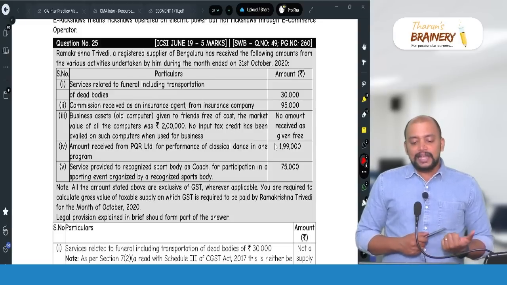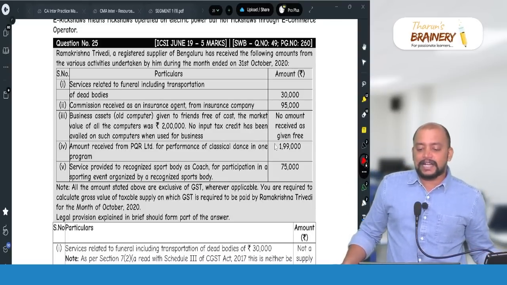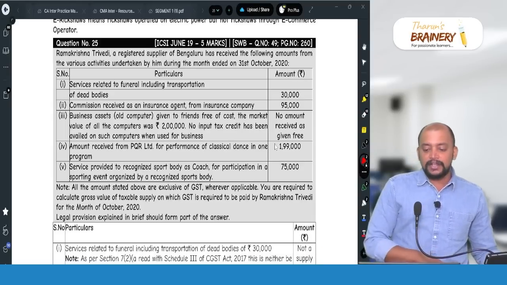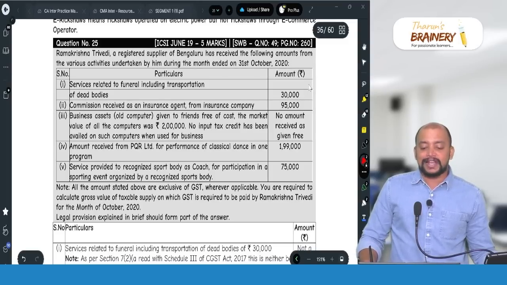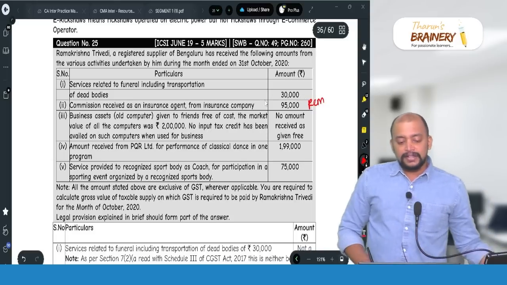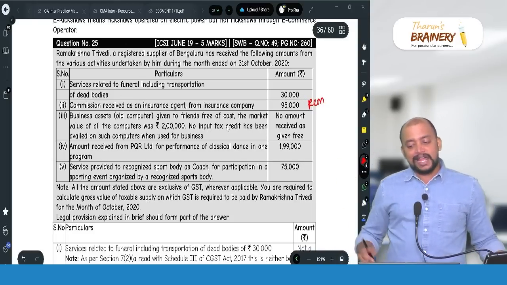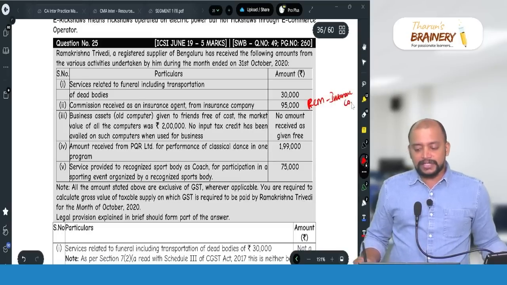Ramakrishna Trivedi, a registered supplier of Bengaluru, has received the following amounts from the various activities undertaken by him during the month ended 31st October 2020. Services related to funeral, including transportation of dead bodies, not a supply, excluded from supply. Then commission received as insurance agent from insurance company. So insurance agent to insurance company is covered under RCM. But it is not taxable in the hands of the supplier. It is taxable in the hands of the insurance company. So the insurance company shall pay GST.